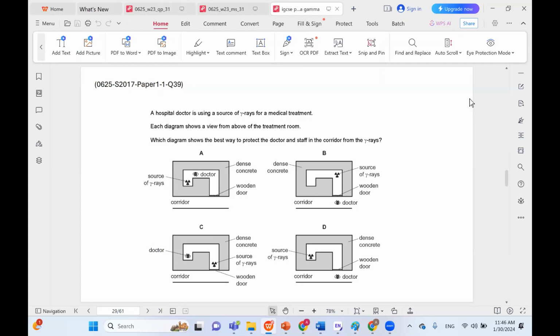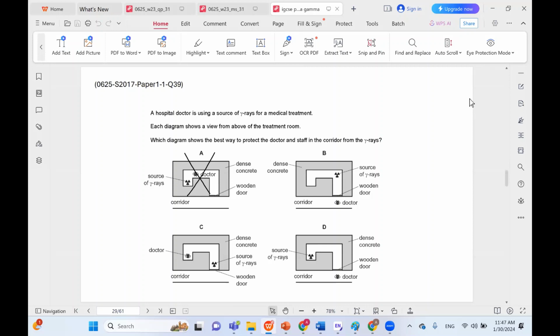So we have the doctor. Of course, in A, the doctor is very close to the source. This doesn't make any sense. In B, the doctor is outside, and we have sort of a room where the source is inside and the doctor is outside. So this is good.